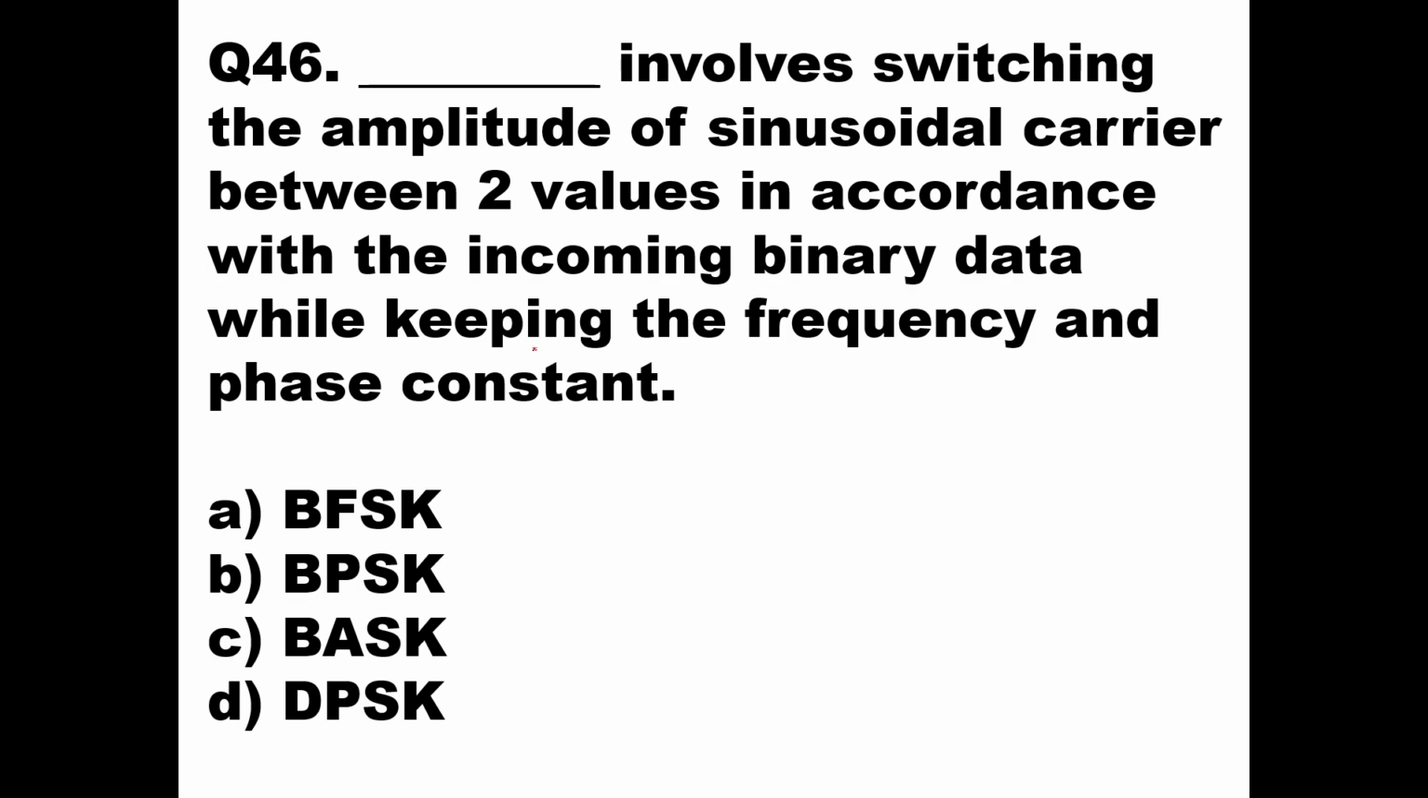Now in binary amplitude shift keying, we are going to vary the amplitude of the high frequency carrier according to the incoming binary data, whether it is logic 1 or logic 0. So whenever it is logic 1, amplitude will be present. Whenever it is logic 0, amplitude will be absent. And the frequency and phase of the high frequency carrier remain constant. So this process is called binary amplitude shift keying, BASK. So here option C will be the right answer, BASK. Then we'll go to the next question.